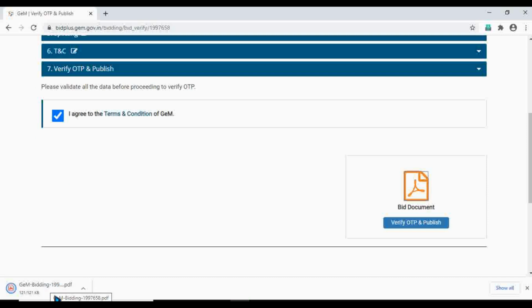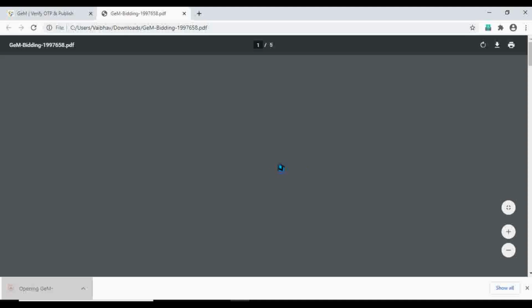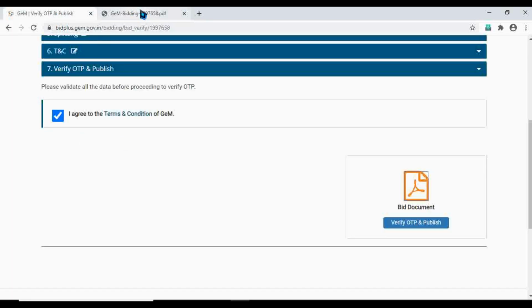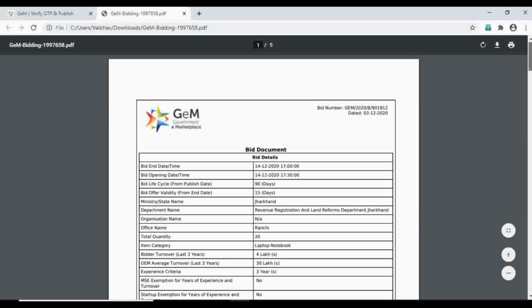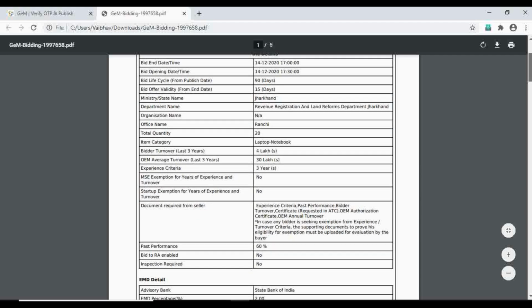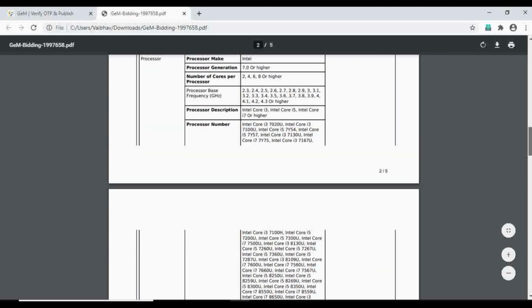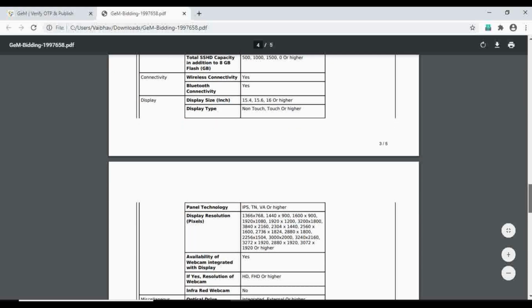This is the bid document which we have created. See, all the details from the scratch to the end are shown in the bid document. See, all the details have been mentioned here, whatever we have filled. See, you can check that.